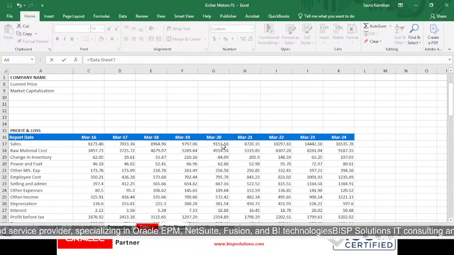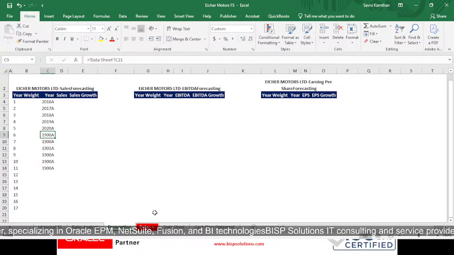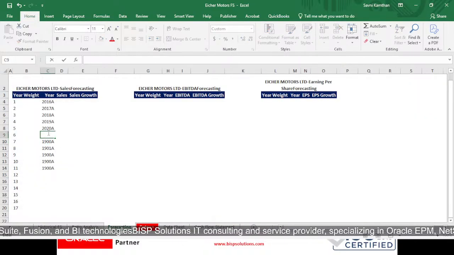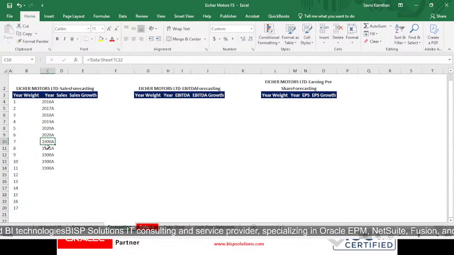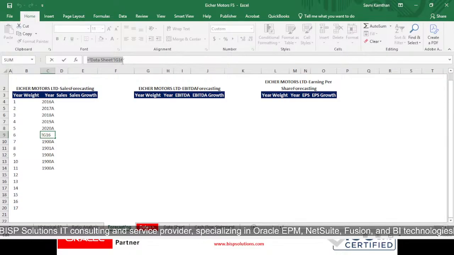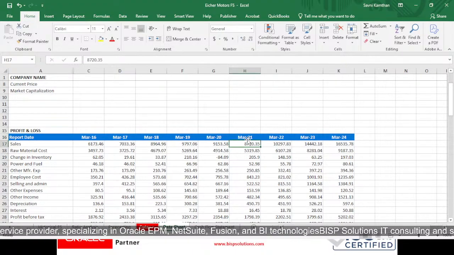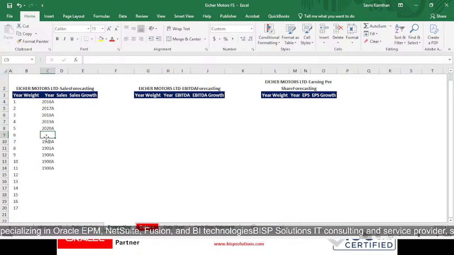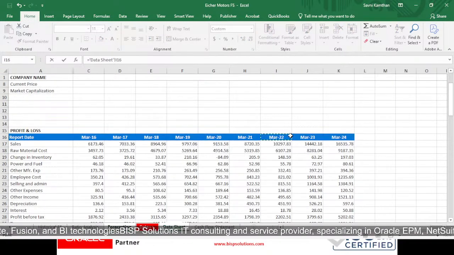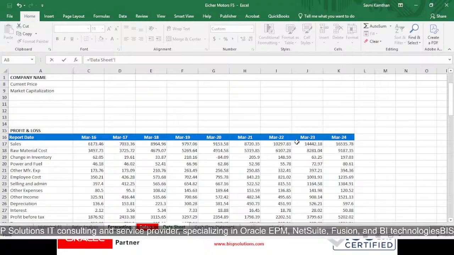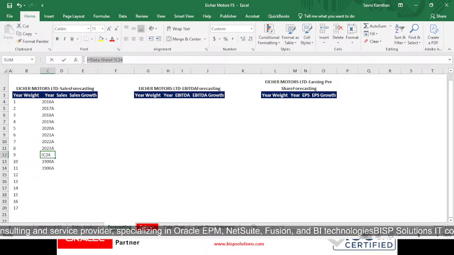So equals to 2021, sorry, datasheet 2021, then equals to datasheet 2022, then again datasheet 23, and datasheet 24, done.